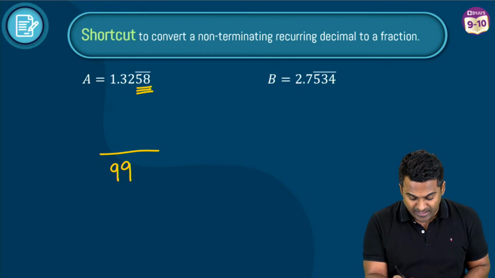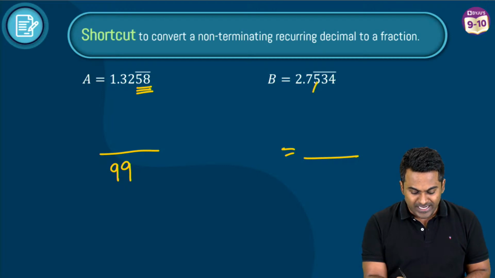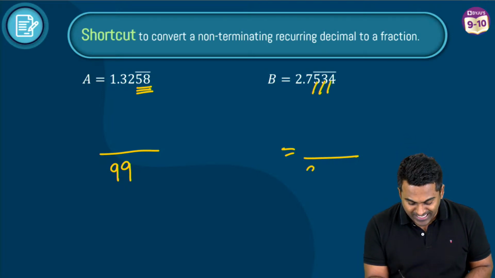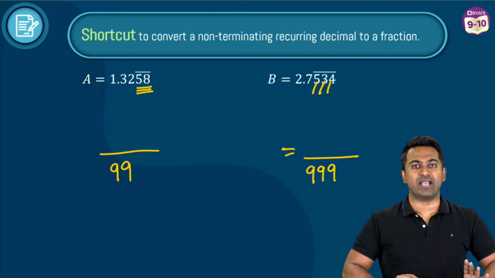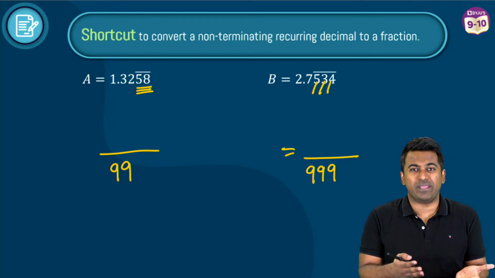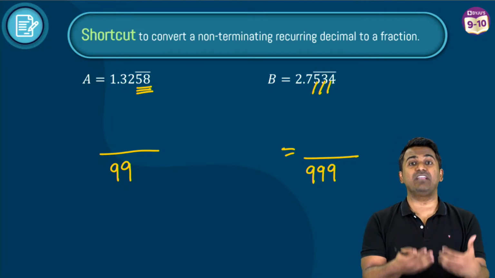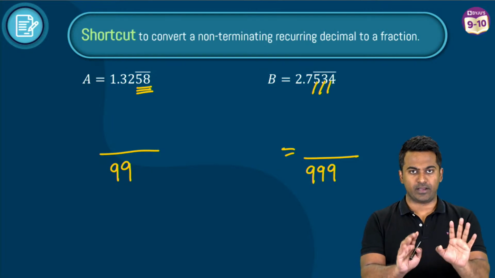If 3 digits had a bar, like in this case, let's solve this one together as well. If 3 digits had a bar on top of it, in the denominator, I will be writing 3 9s. If 1 digit had a bar on top of it, I will be writing 1 9. If 5 digits had a bar on top of them, I would be writing 5 9s. That part is clear, I am sure.